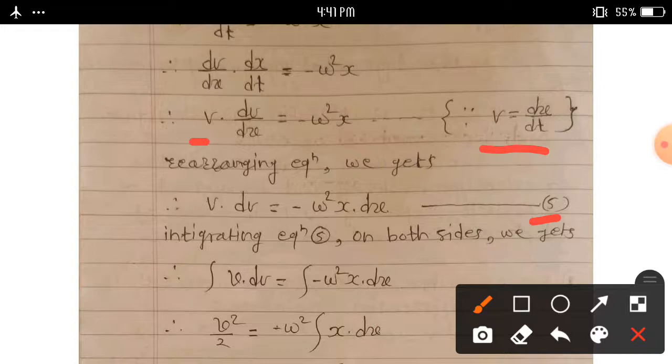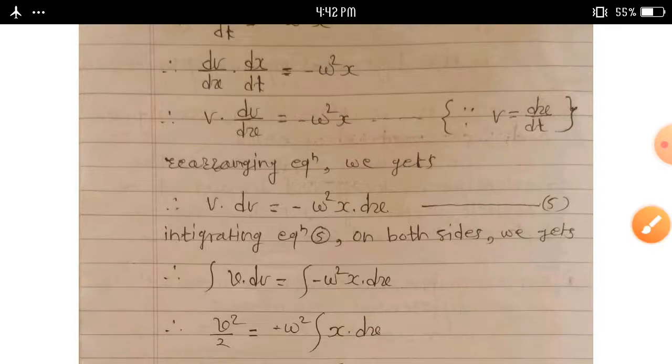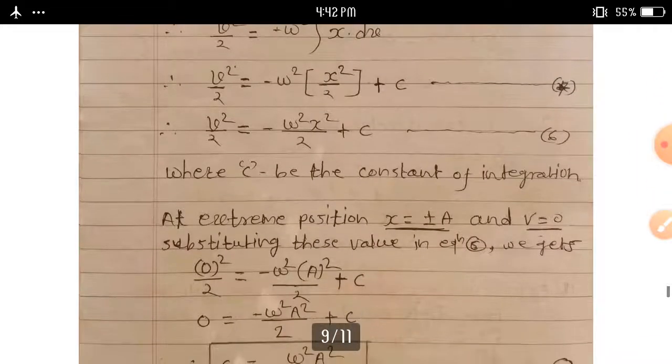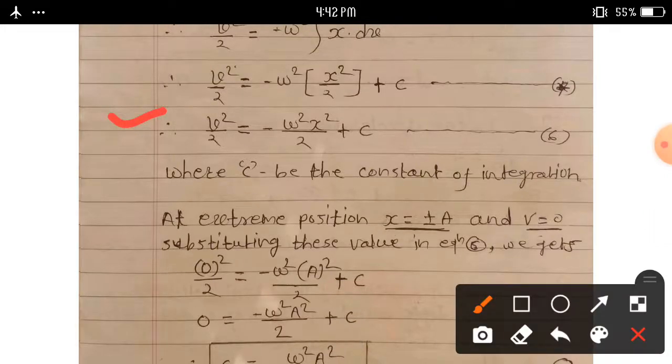Integrating equation 5 on both sides, we can write: integration of v dv is equal to integration of minus omega square x dx. Taking integration, we get v square by 2 is equal to minus omega square, integration of x dx.